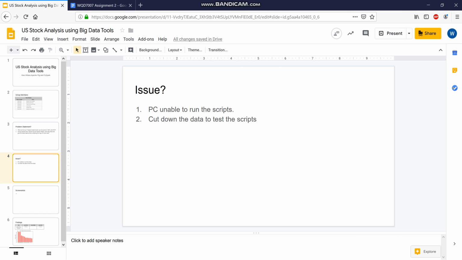When we started to do this, we faced several issues. Our data source size was nearly 1 gigabyte. Our PC was barely able to run the script, even though we have 16 GB of RAM. We use Linux